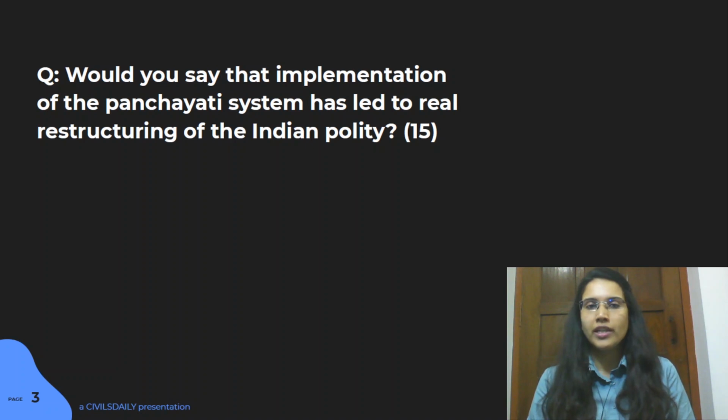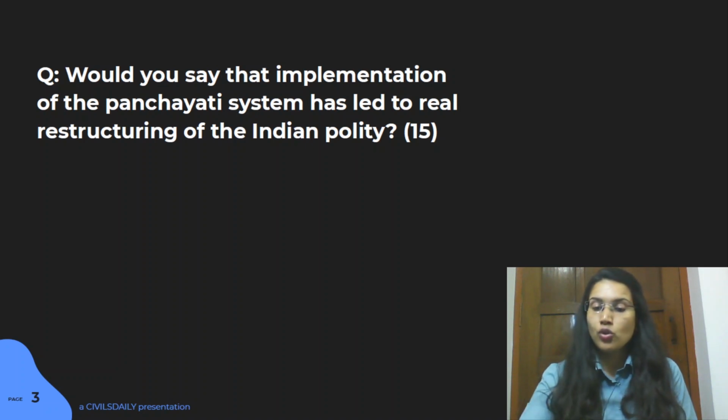So, we all know Indian polity is basically a federal system. And initially, with the idea of a federal system, we had the center and the state. So, the idea of the 73rd and 74th amendments was to bring a third tier of federal structure, which would work at the ground level. And there were certain expectations also attached to the idea of this third structure. So that is what we have to evaluate in this particular question. Was it something that just created one particular branch or one particular level, or did it bring some substantial change? So all these ideas again should be covered in your answer.